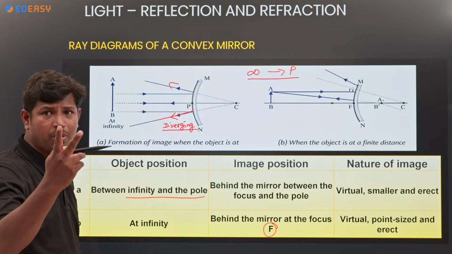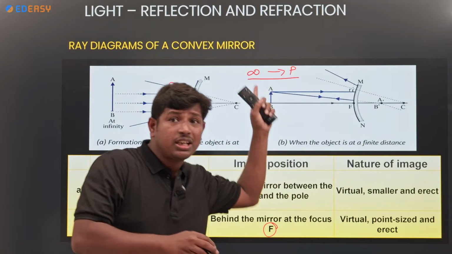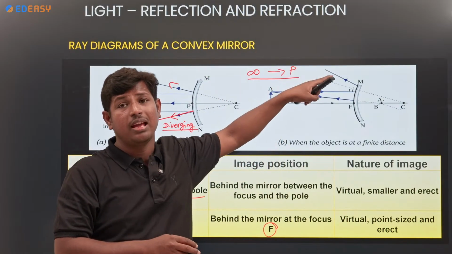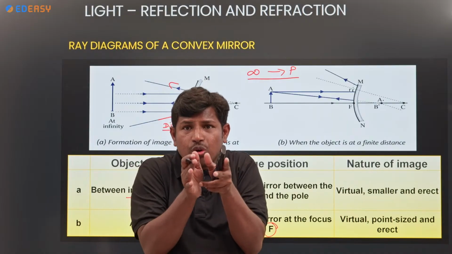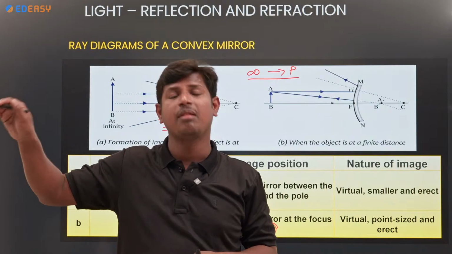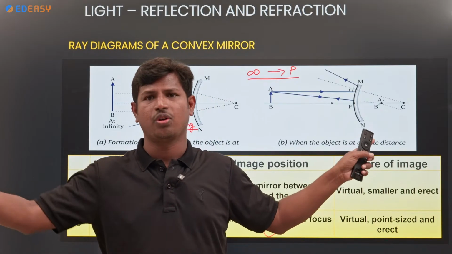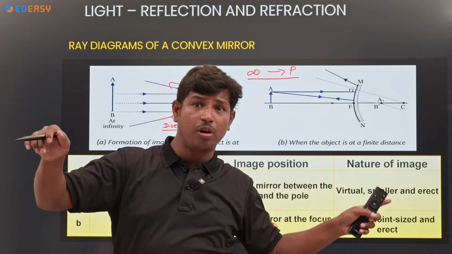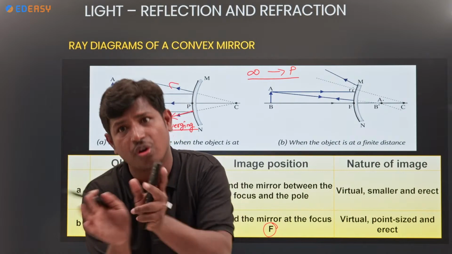Okay, remember the 2 points. What are the 2 points? If you take an object at infinity to pole, where is the image you will get? Between pole to focus. If the object is at infinity only, the image is at focus. There is no change in that. Object infinity, image focus. In between infinity to pole, where is the image? The image also takes place between pole to focus.